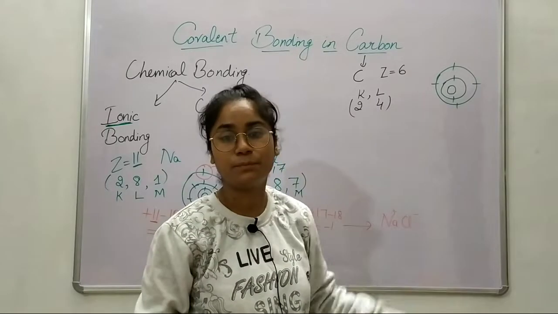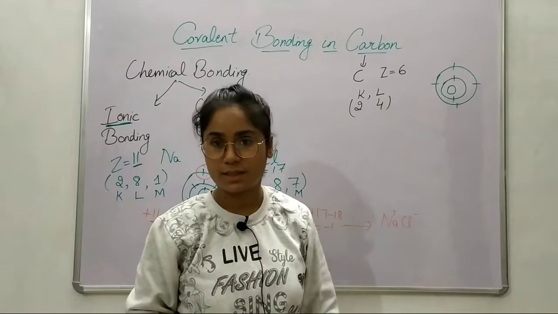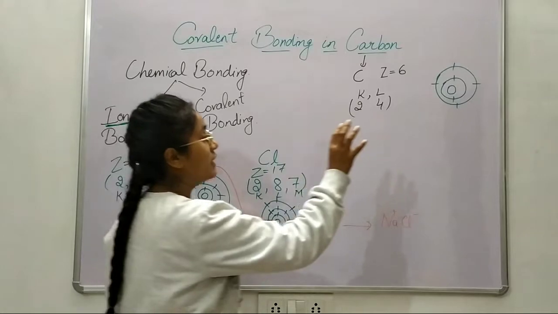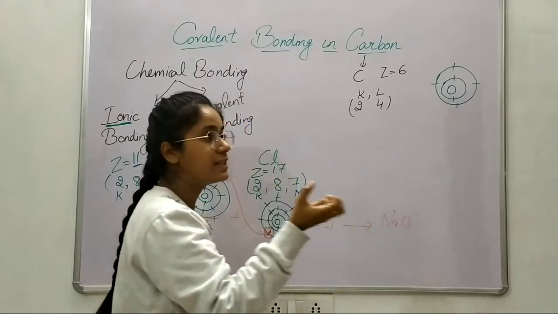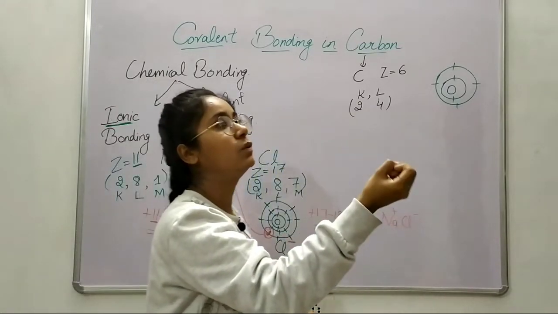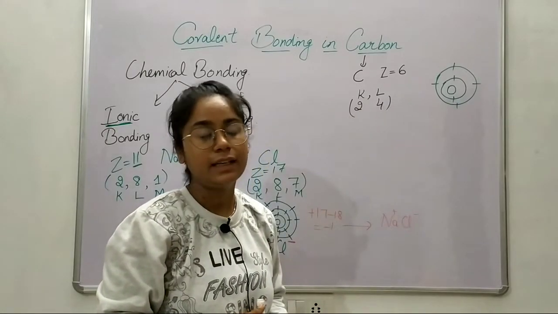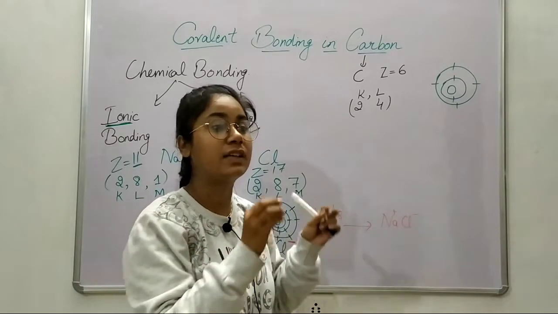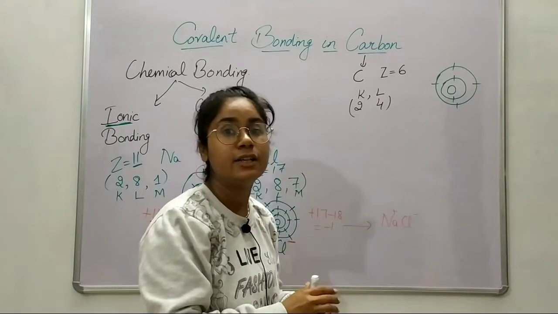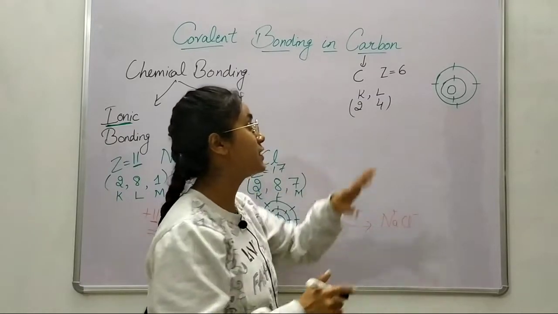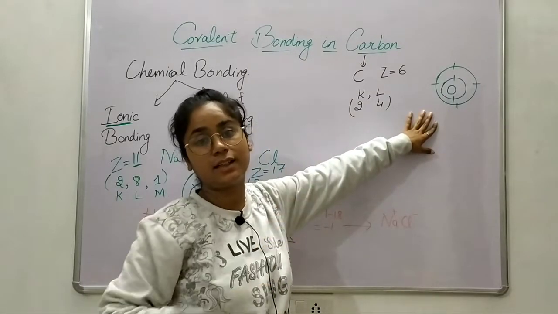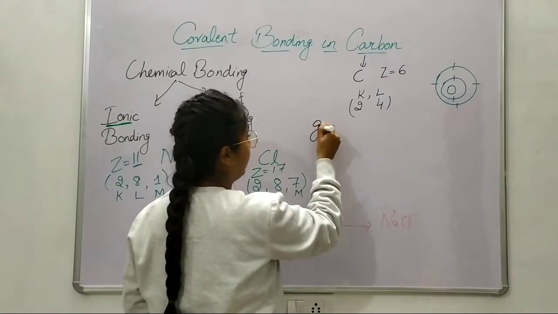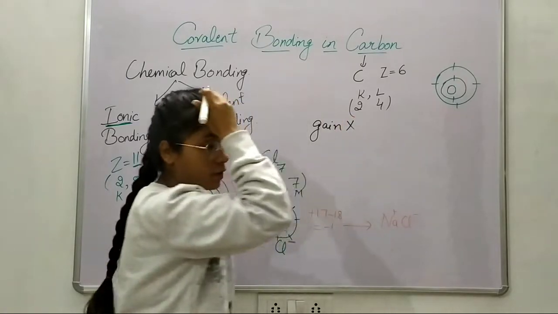Carbon is such a small atom. It has only 6 electrons. It has only 6 protons. So if carbon tries to gain some electrons, no other atom would give it. Okay? Not a single atom in the complete periodic table has the capacity or ability to give 4 electrons directly to carbon. So the chances of gaining the electrons are lost.